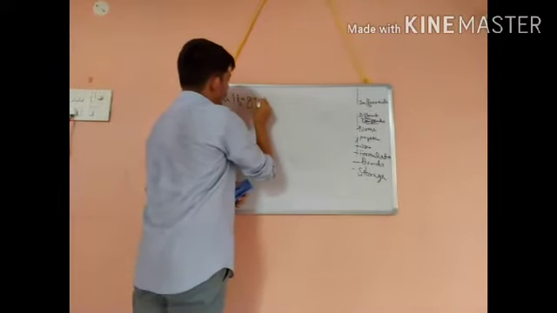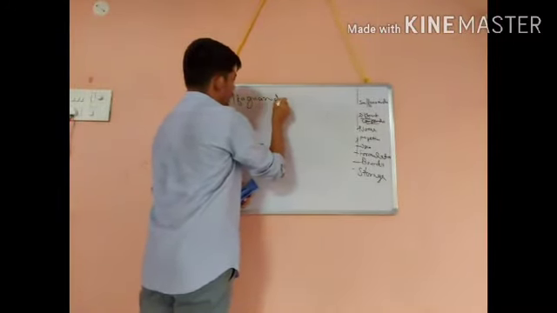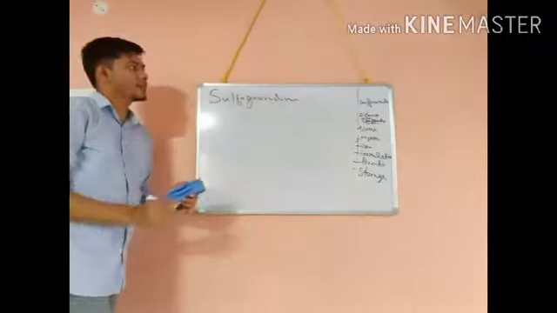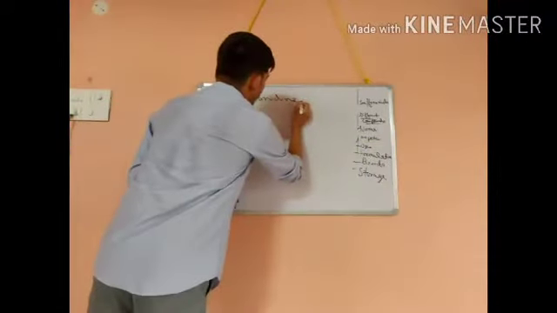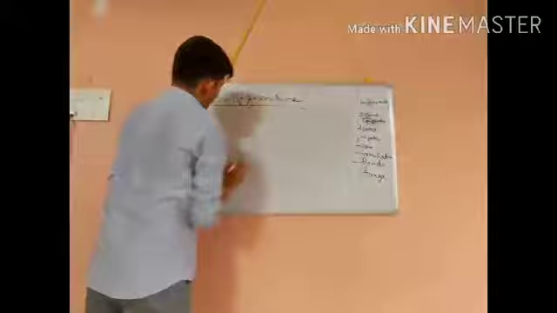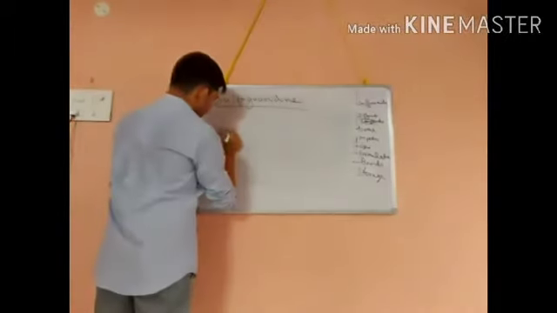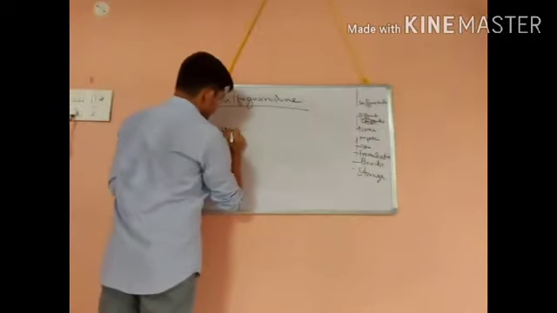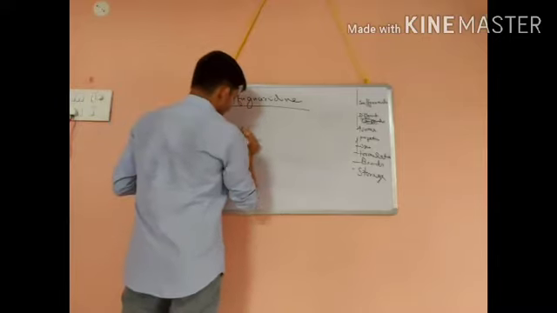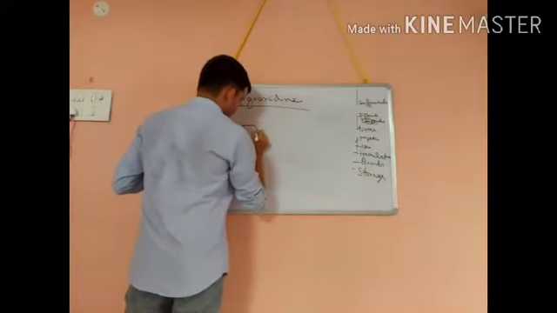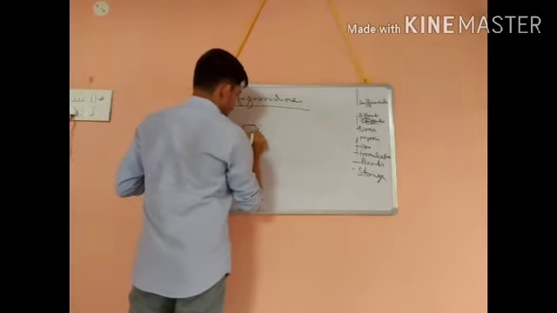Sulfaguanidine. Okay, so the next compound is sulfaguanidine. I am drawing the structure. So this is the NH2 of this N4, nitrogen 4. Then this one is your benzene ring.